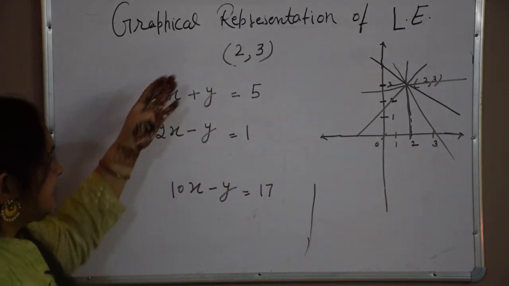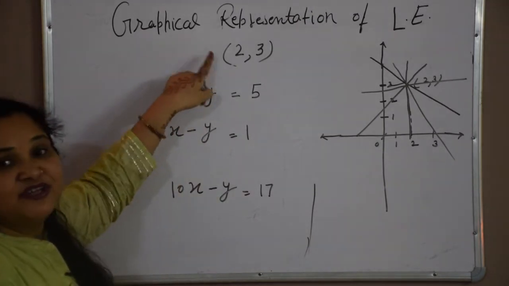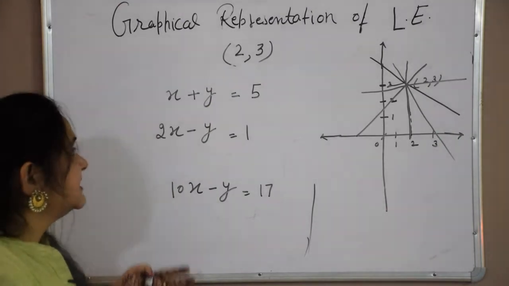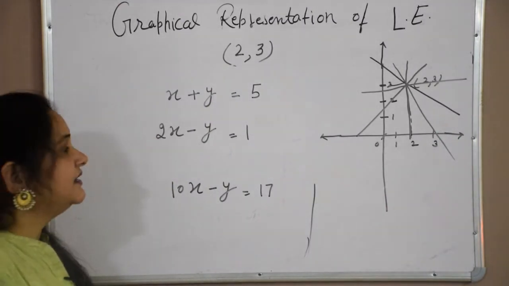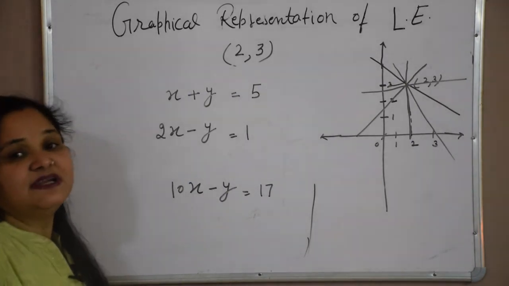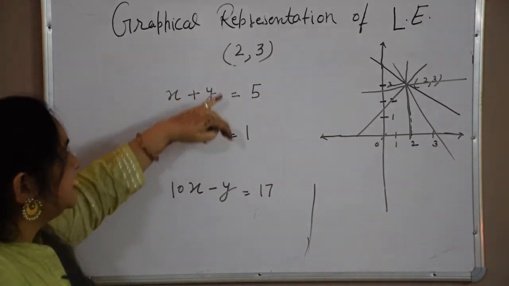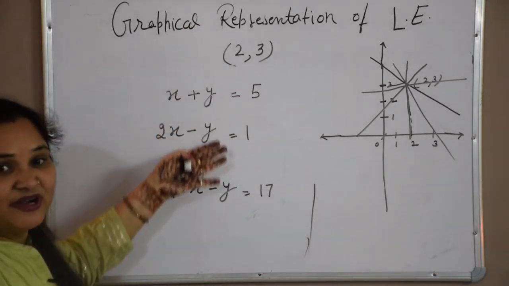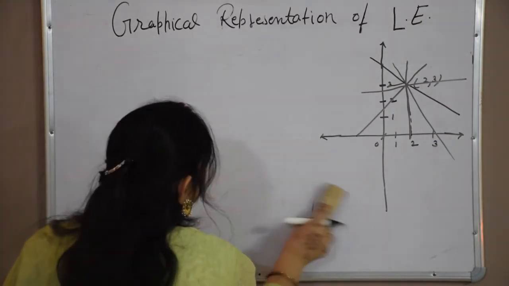So in the exam, questions can appear like this. In one case, coordinates were given, so you have to check whether they are solutions. In the second case, a point is given, you have to find the lines.